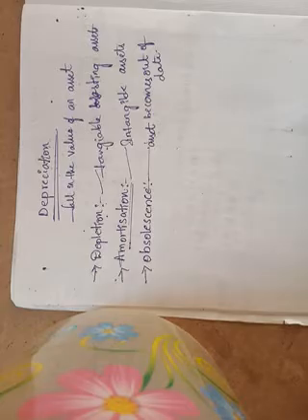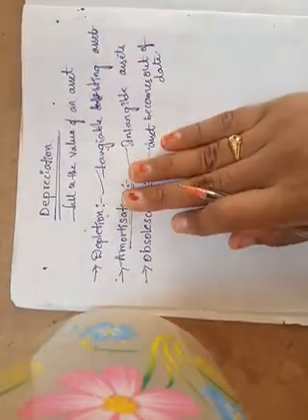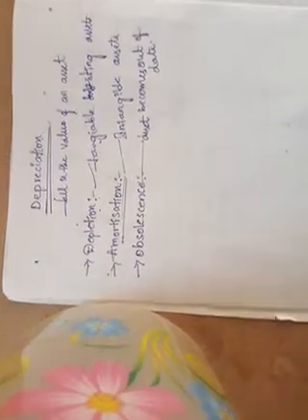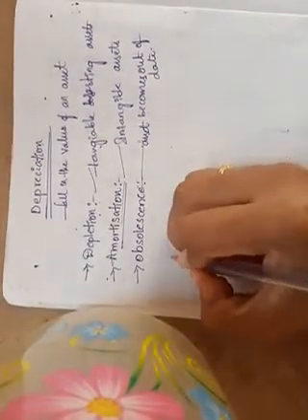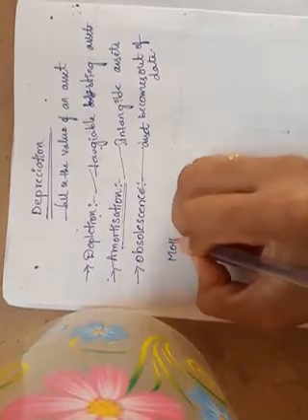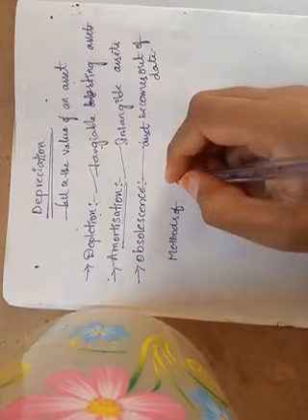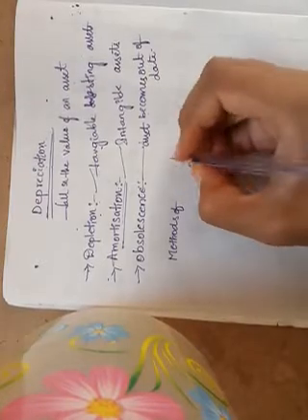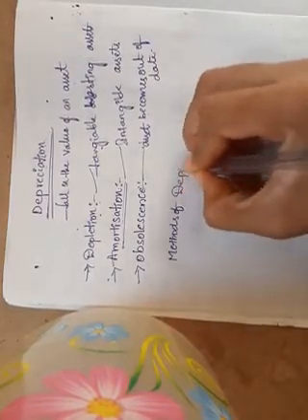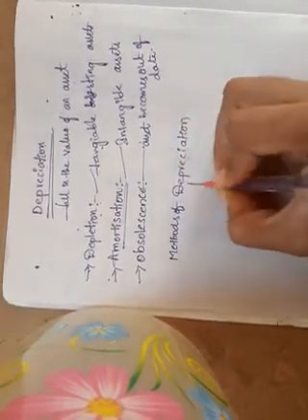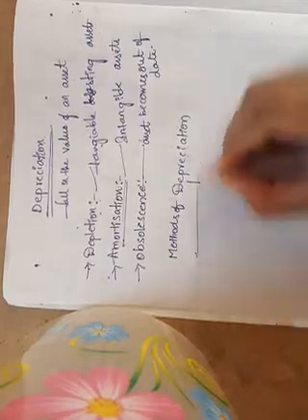Several depreciation methods are there, but in our subject we prefer only two methods. What are the methods of depreciation?